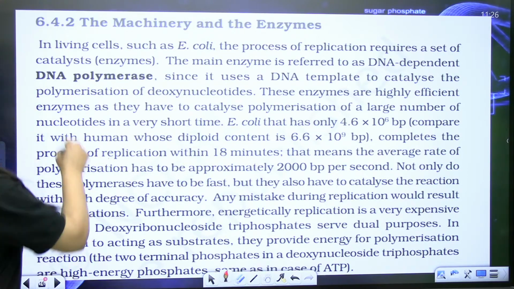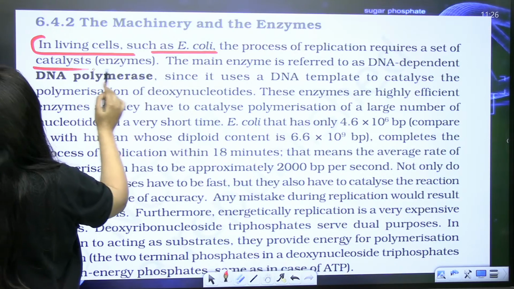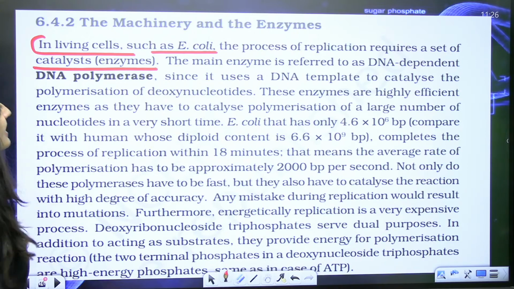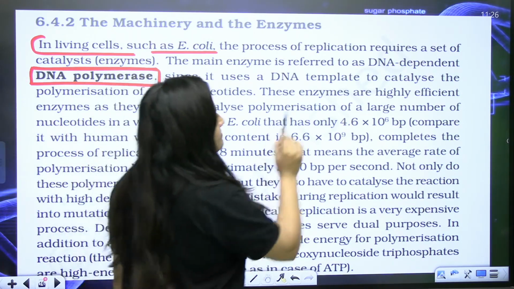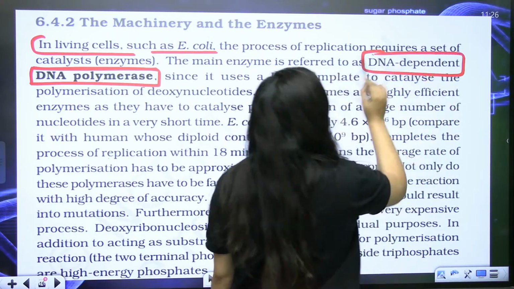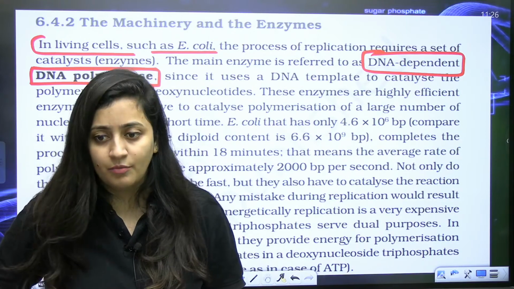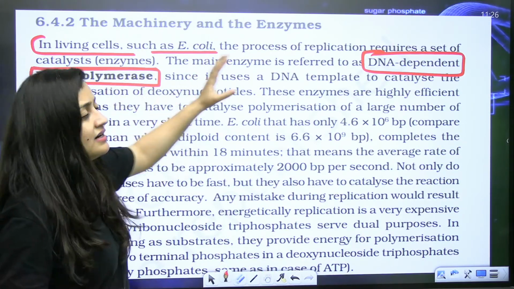So, in living cells such as E. coli, the process of replication requires a set of catalysts. The main enzyme is DNA dependent DNA polymerase. Sometimes in the paper they confuse you by writing RNA dependent DNA polymerase or DNA dependent RNA polymerase. Why DNA dependent?